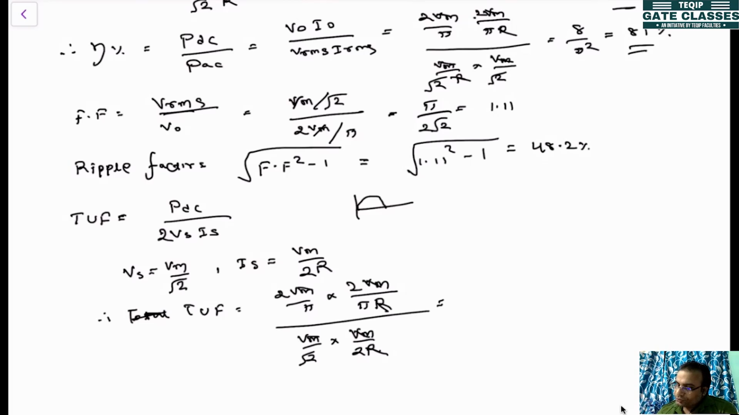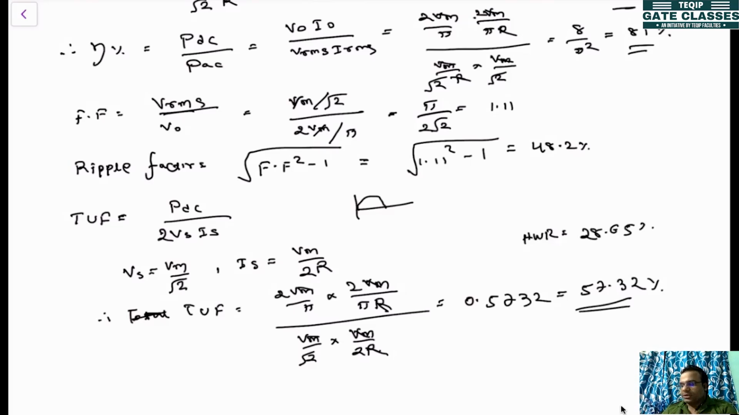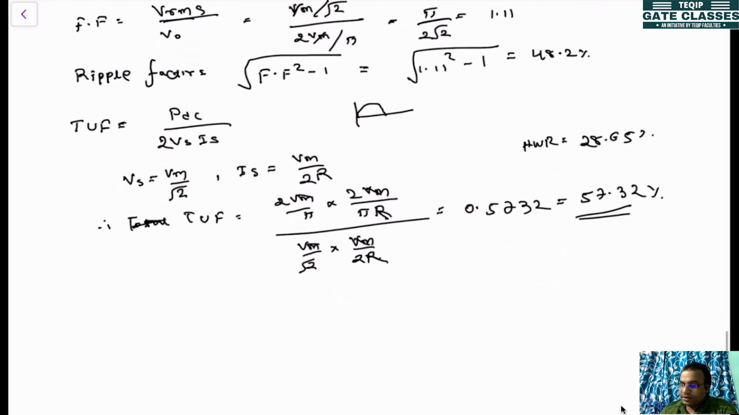So you find out the transformer utilization factor, here it will be coming 0.5732, that is 57.32 percentage. Okay, so in the half wave rectifier you got this one as 28.65 percentage, but here it is twice of that one, that's 57.32 percentage. That means the transformer is now utilized double than that used in the half wave rectifier.